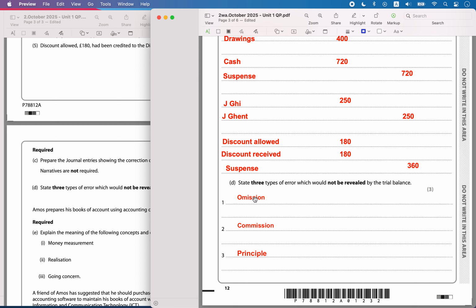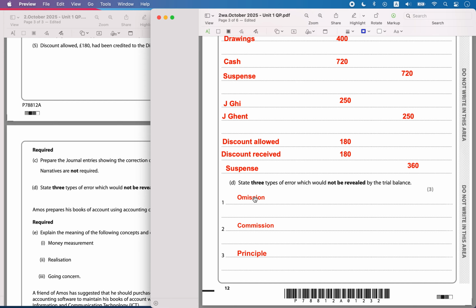So omission is where the transaction is not recorded at all, so there is no double entry, so it will not be revealed. Commission error, why is it not going to be revealed? Because the transaction is recorded but incorrectly, in some wrong account. In both places the double entry would have gone wrong, so wrong amount on the wrong account, so it will not reveal.